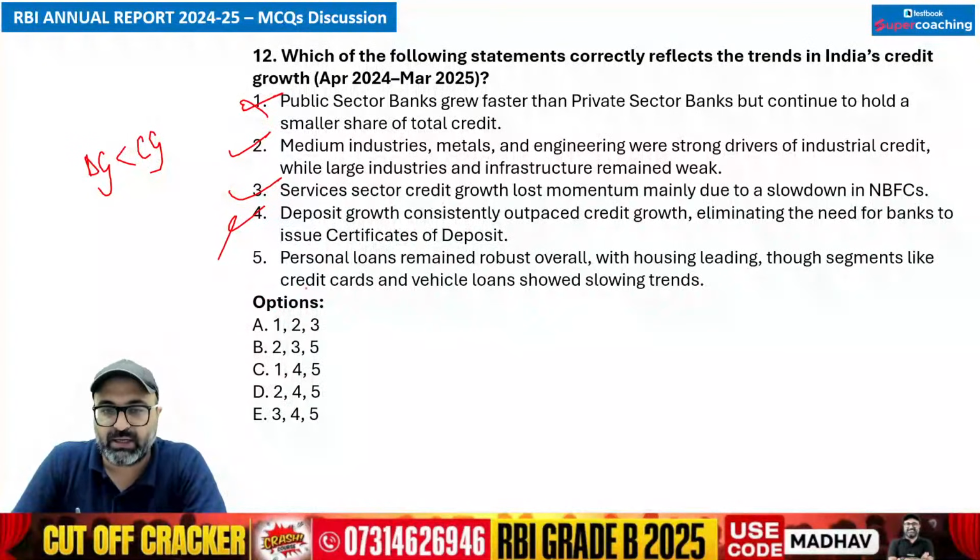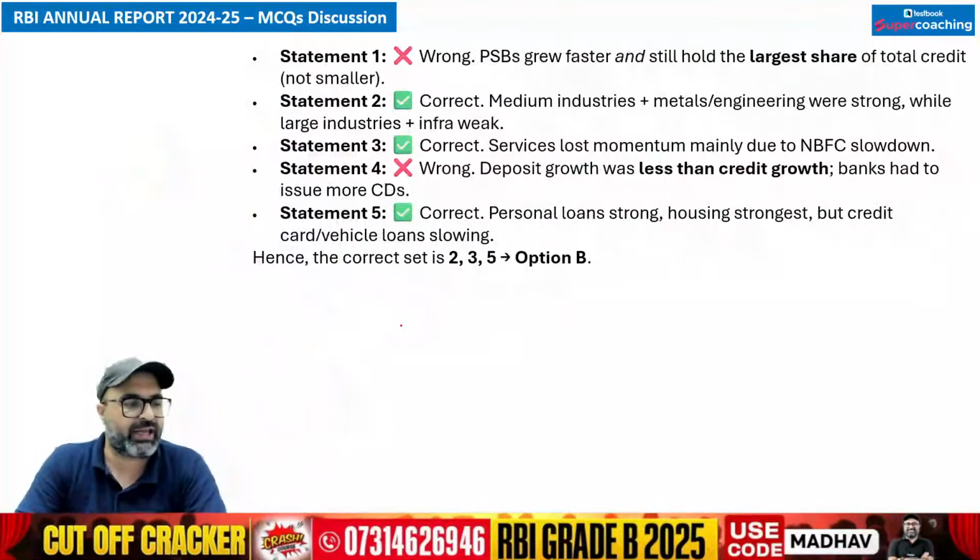So this is wrong. Personal loans remained robust overall, with housing loans leading. Those segments like credit card and vehicle loans have shown slowing trends. That is correct. So answer to this particular question would be 2, 3, 4, 5. So B option is absolutely the correct answer.